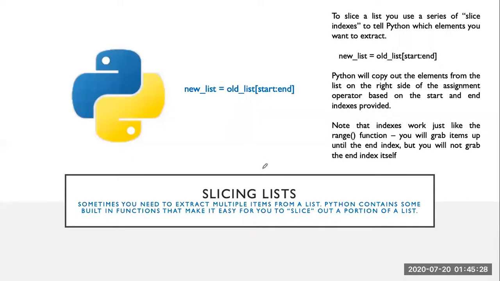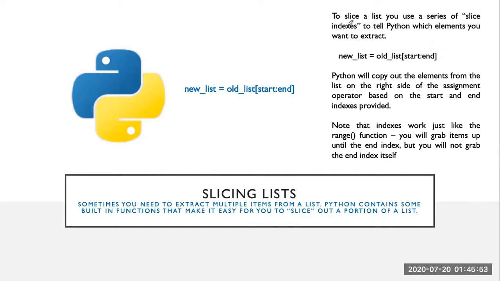Okay, in the last lecture we discussed slicing a list. Sometimes we need to extract multiple items from the list. If we want to access one item, we can simply access it by its index number. If we want to extract multiple items from the list, Python contains some built-in features that make it easy for us to slice out a portion of the list. How? To slice a list, we use a series of slice indexes.